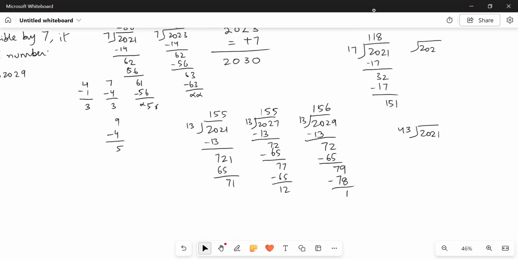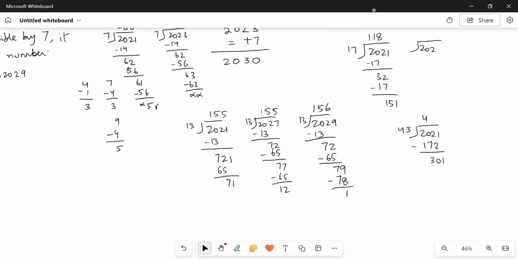So 43 into 4 is equal to 172. After we subtract it, we'll get 30 and then 1. So next, we have to check if 43 divides 301 or not.